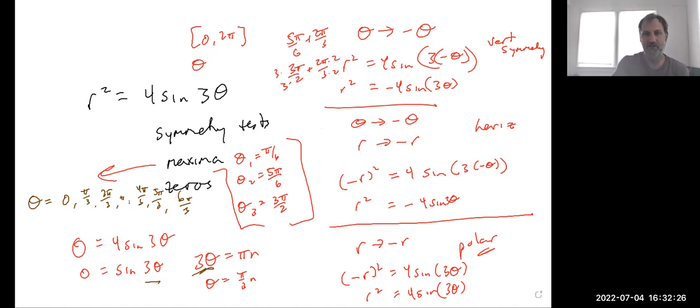Okay, so that's kind of polar coordinates in a nutshell. We looked at basic translation between coordinates. We looked at taking Cartesian equations and making them into polar functions, and we looked in this section heavily at polar functions and symmetry, and looking at also maxima and zeros and solutions.